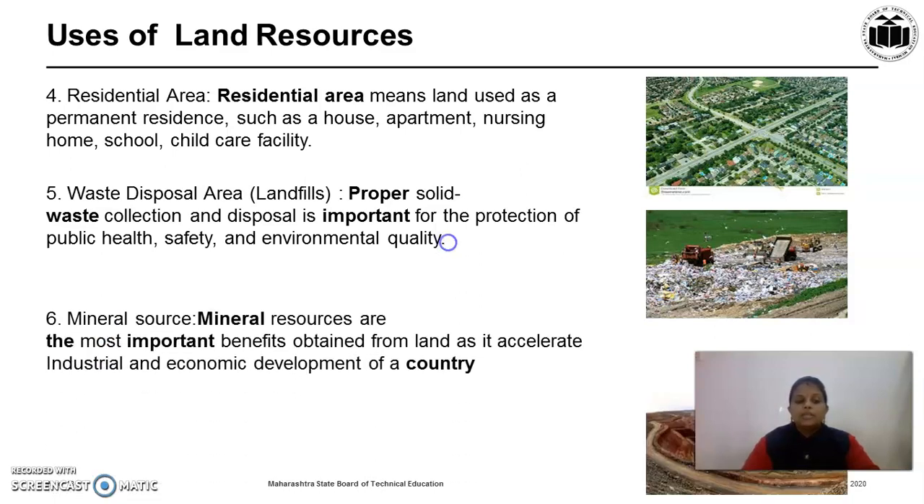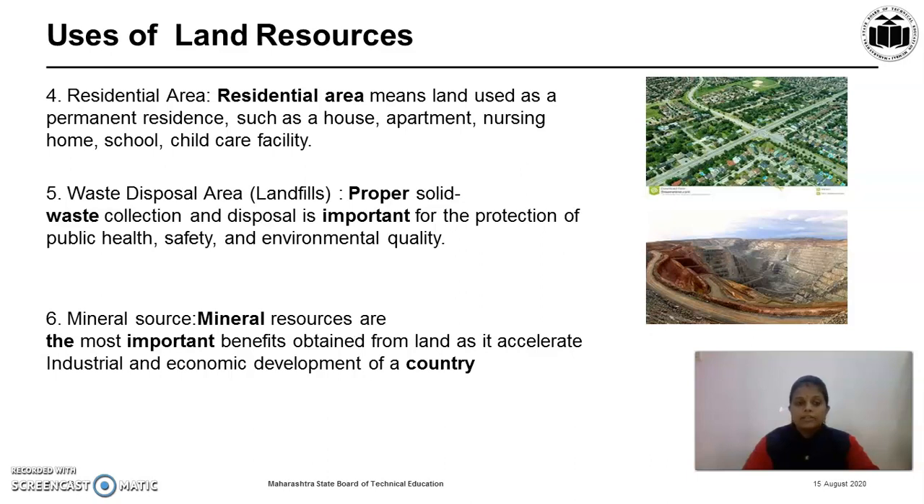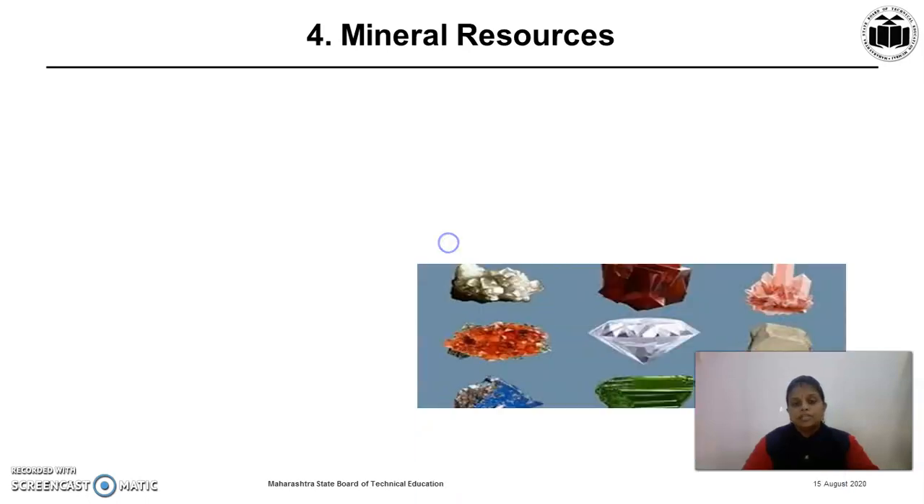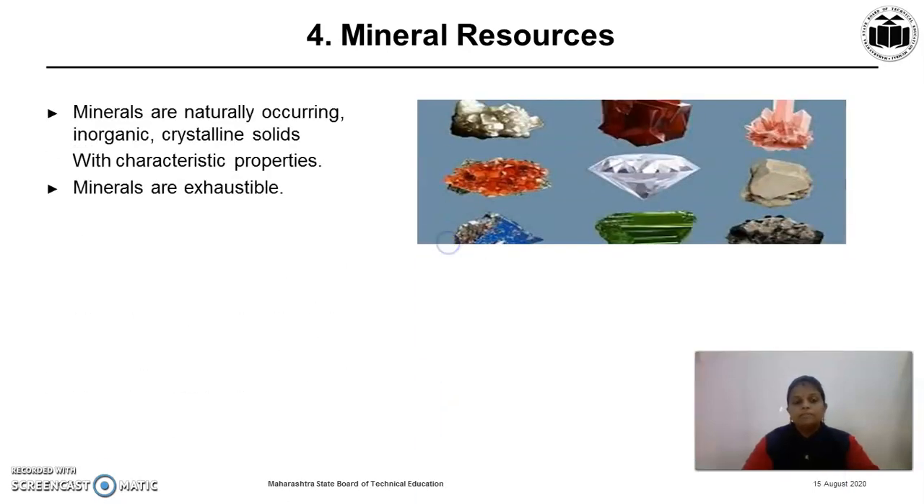Then the next use is mineral sources. Land resources provides us very important resource that are minerals. It accelerates the industrial and economic development of country. This is land resources. Then the next type of resources are mineral resources. Let us see what is mineral.